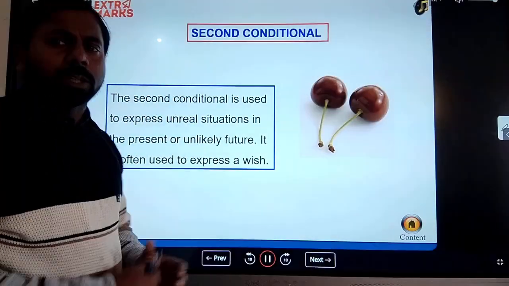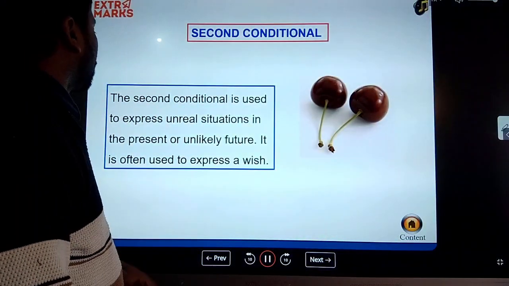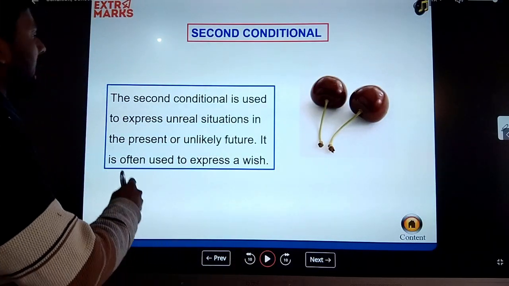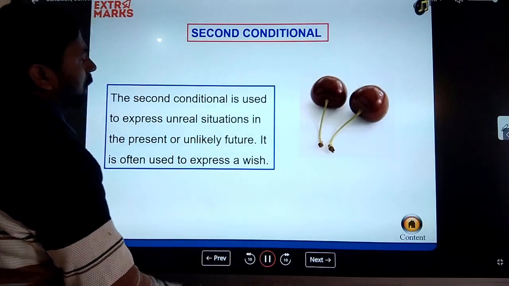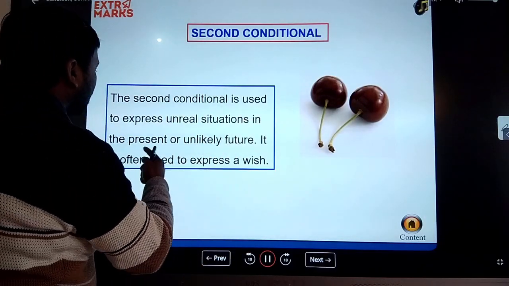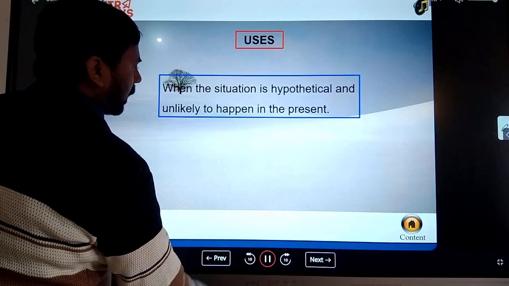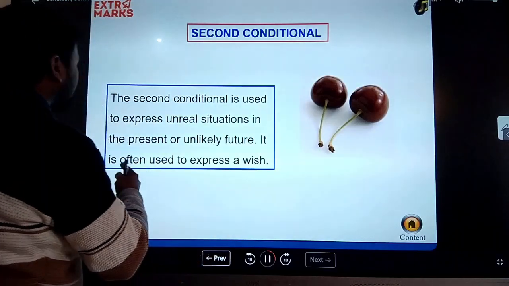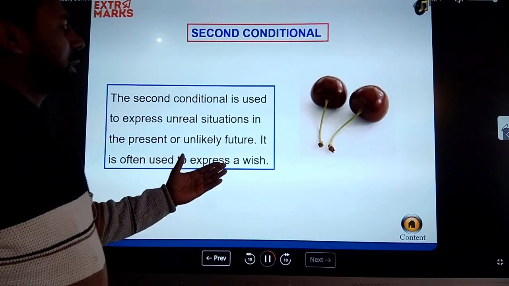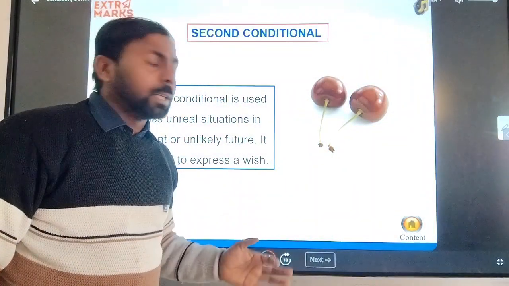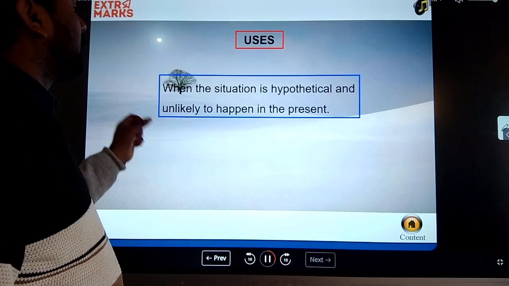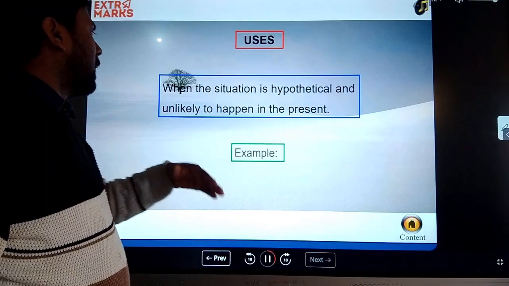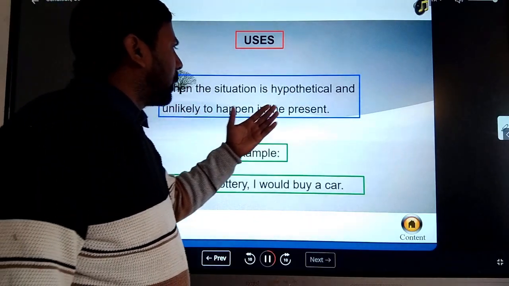Okay. Now we are talking about the second conditional. The second conditional is used to express an unreal situation in the present or unlikely future. It is often used to express a wish. Okay. So how can we use it? When the situation is hypothetical and unlikely to happen in the present.